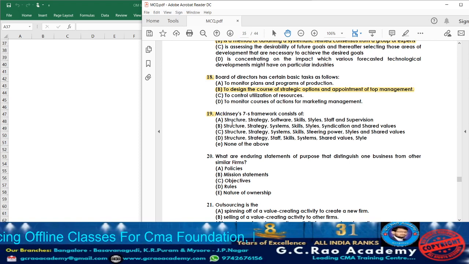Okay, in option A, what do we have? Structure, strategy is there. Software is there. Software is not one of the S of the 7S. So accordingly, option A cannot be the answer. Now moving on to option B. Structure, strategy, system, skills, styles, syndication. Syndication cannot be included in the 7S. So accordingly, option B cannot be the answer. Option C, what they are telling? Structure, strategy, systems, skills, up to here, but steer power and all that cannot be included. So option C cannot be the answer.